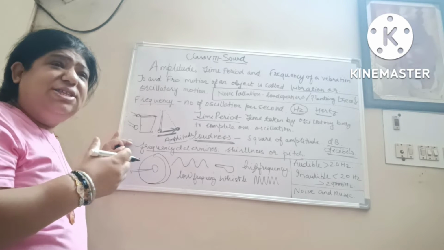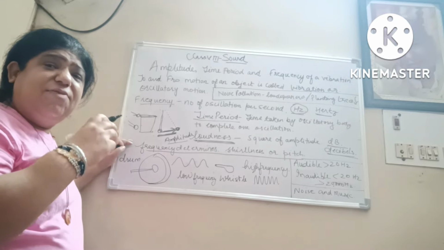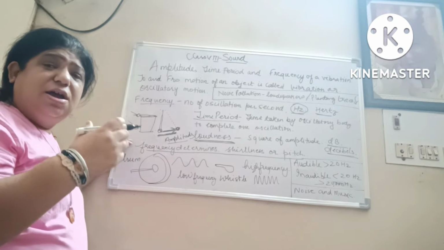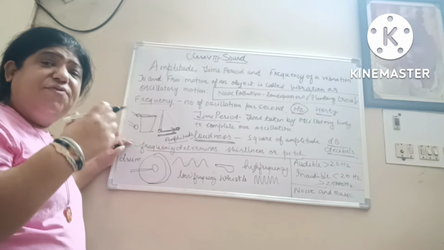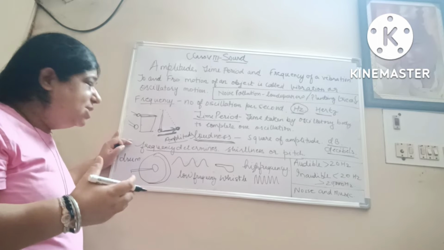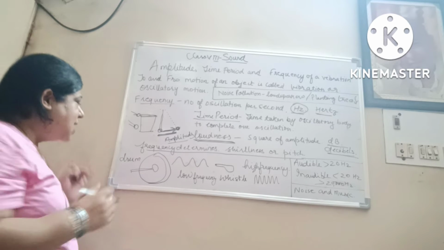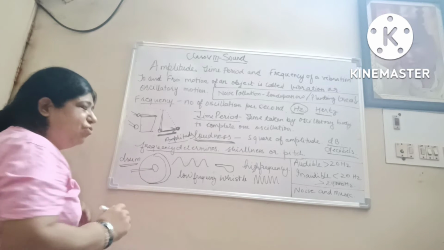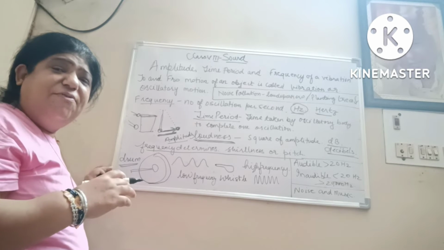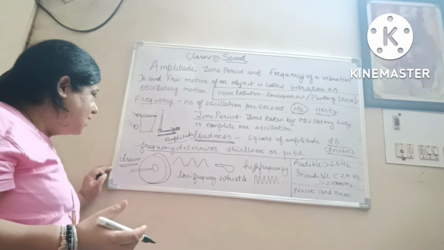The girls' frequency is more. Their voice is shrill, whereas the boys' frequency is less and their voice is less shrill. Now take an example of a drum. I have told you about the girl and the boy frequency. Girl frequency is more than the boy's frequency.